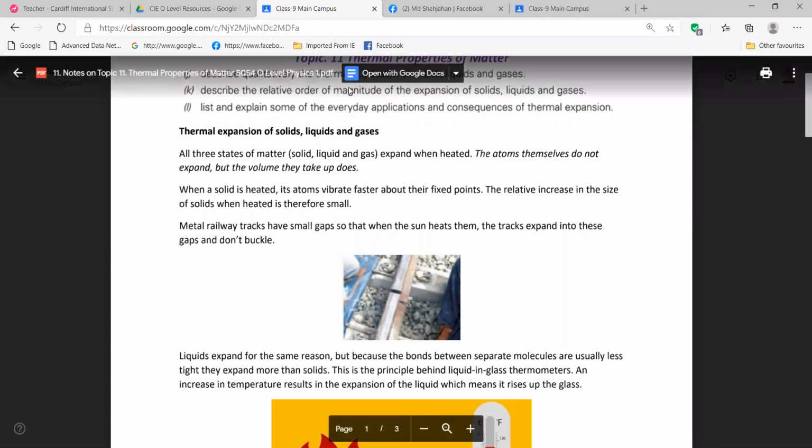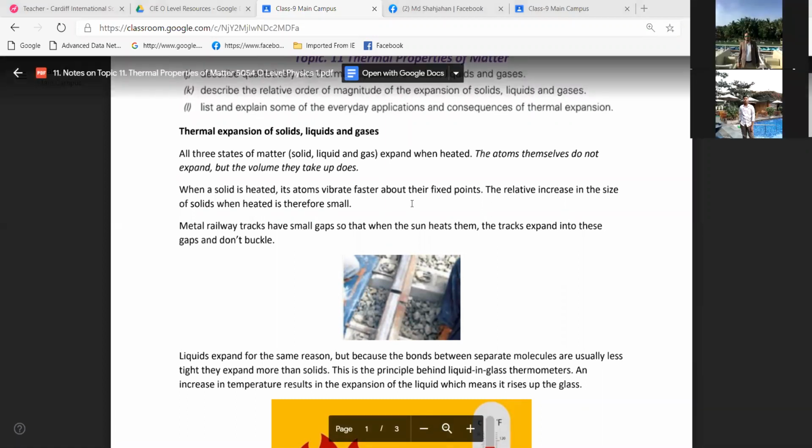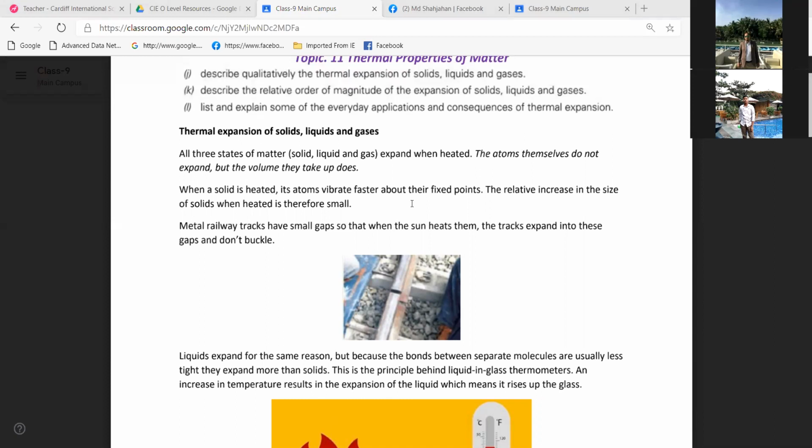It's not like liquid or gas, but there is a little bit of gap increase, and that's why their volume increases. If there are only two molecules or two atoms, there is a very small increase. But if there are millions, then because of the small increase in each, it adds up. Is it clear?